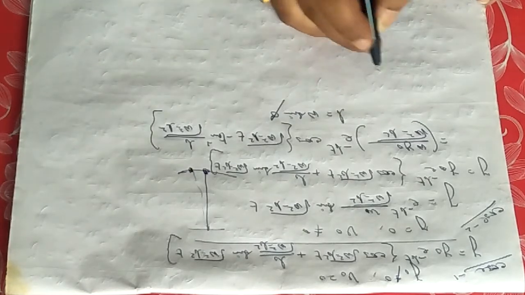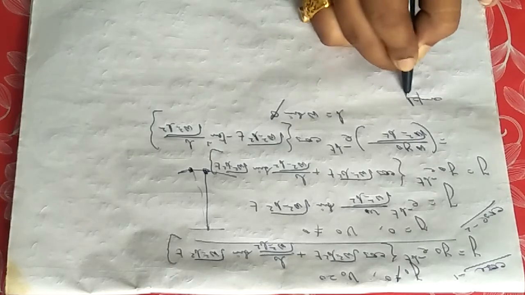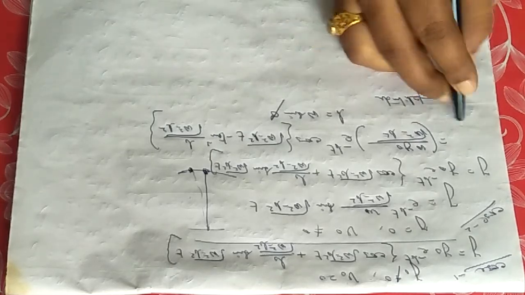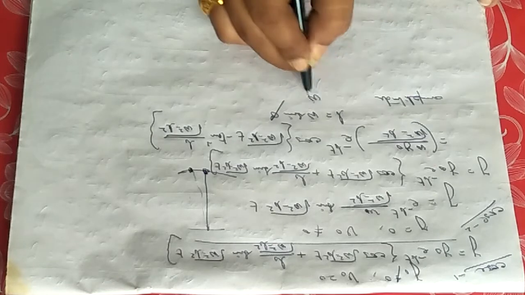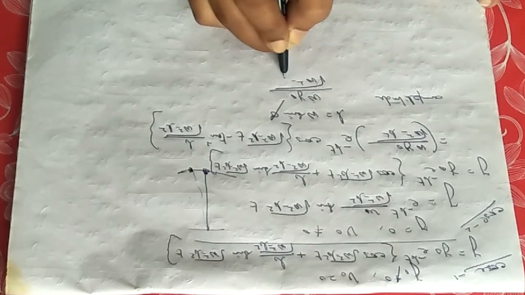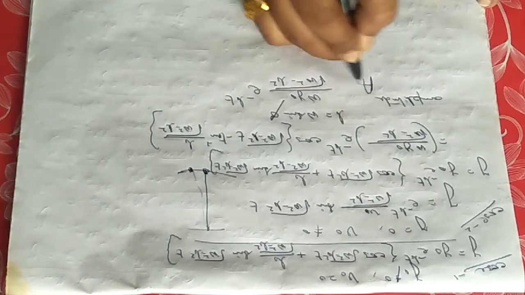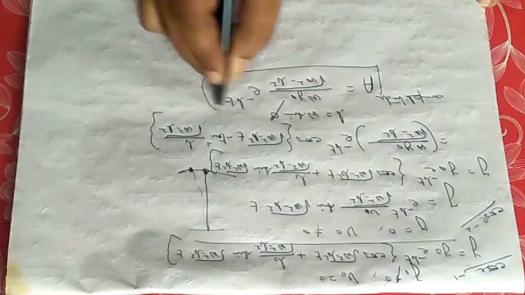If you consider that, then the amplitude of this equation will be omega y0 by root over omega square minus b square into e to the power minus bt. So look at the amplitude A equals like that.